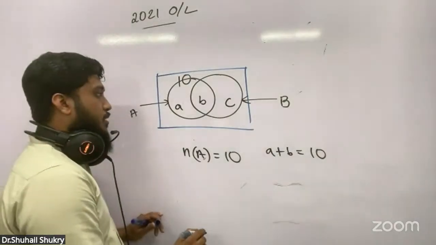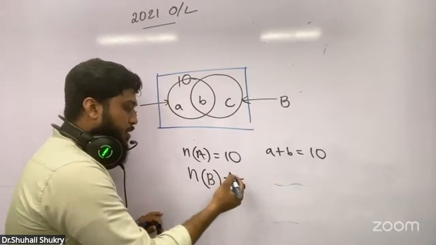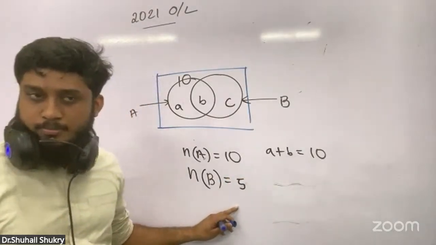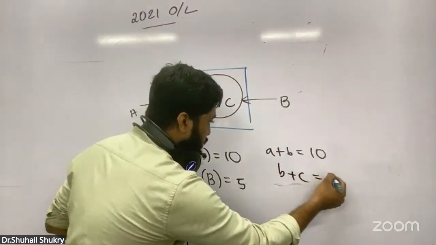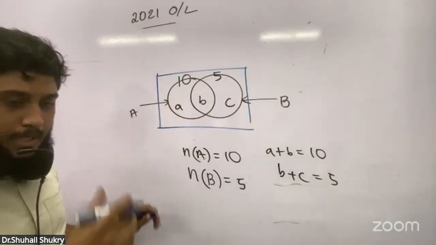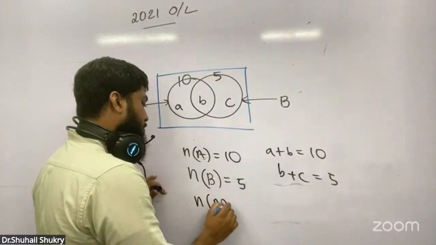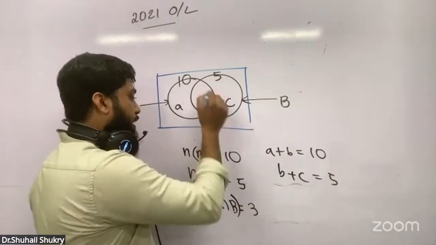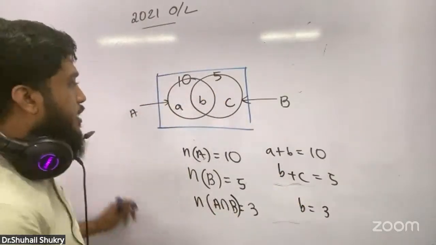And they have given n(B) as 5. What is the meaning of n(B) equals 5? Number of elements in B. It means b and c is equal to 5. Again, the addition of these two regions is 5. Then they have given n(A intersection B) is 3. What does it mean? The common region for A and B is 3. Again, this b is 3. So we know b is 3.